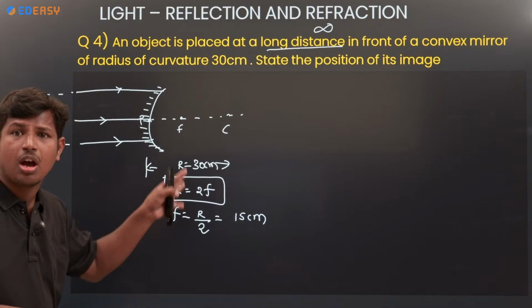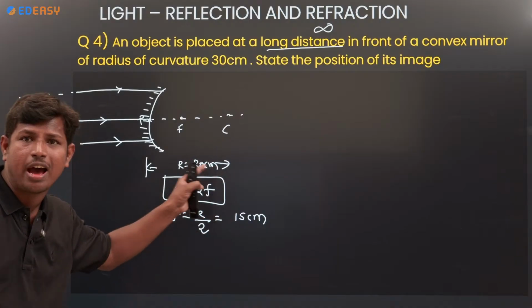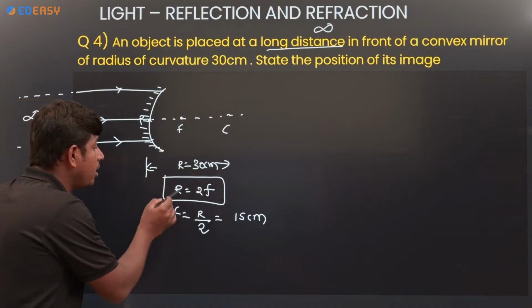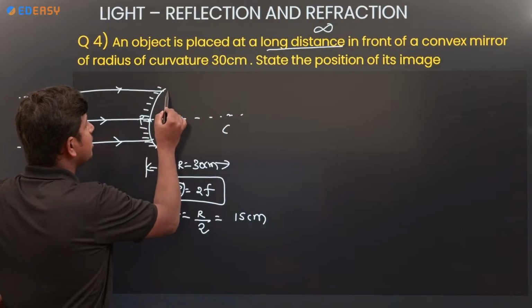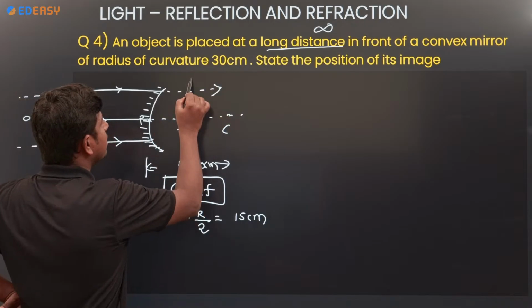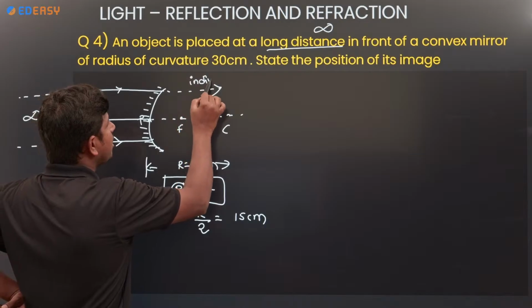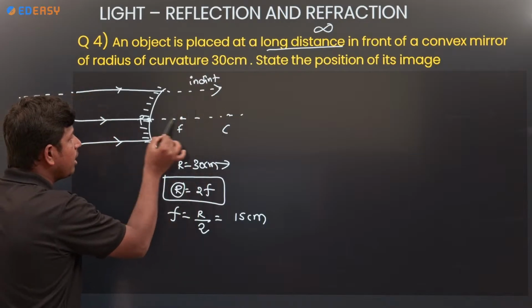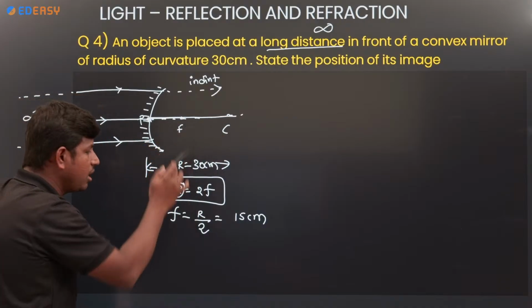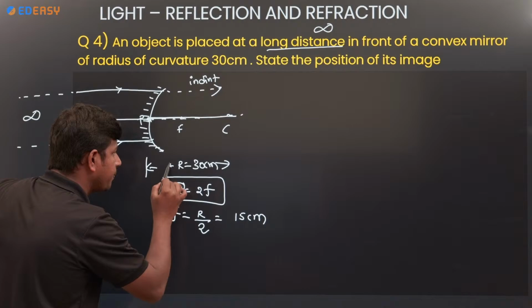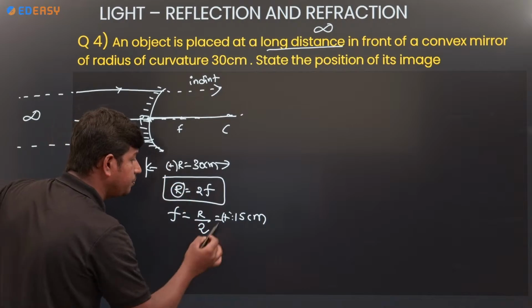So now take the sign convention. Is R positive or negative? Is F positive or negative? R is positive only. Why? Because the incident ray direction is this direction. The direction of the incident ray we take from pole to F, pole to C, along the direction of the incident ray only. So R is also positive, F is also positive.